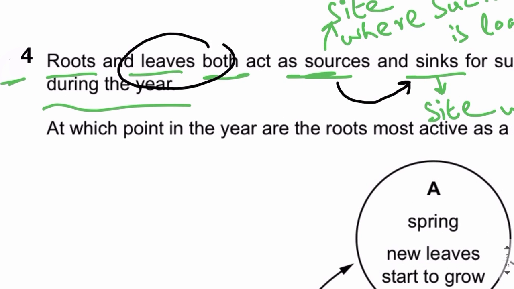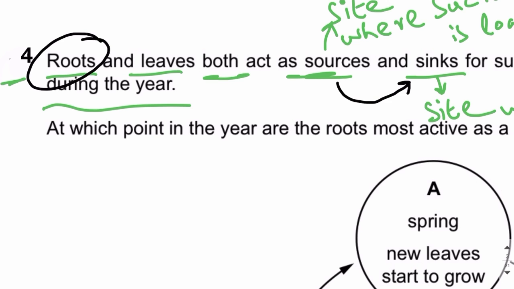When the leaves are photosynthesizing, they are producing a lot of sugars, producing sucrose. So they become the source. And these leaves can transport the sucrose to the roots. Sucrose can be transported from the leaves to the roots via the phloem vessels. So leaves in this case will be the source and roots in this case will be the sink.